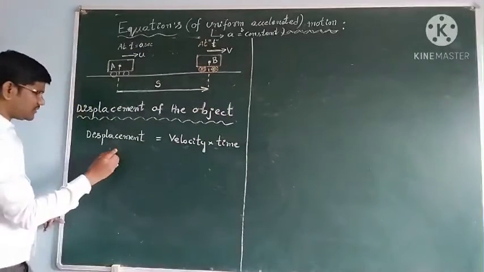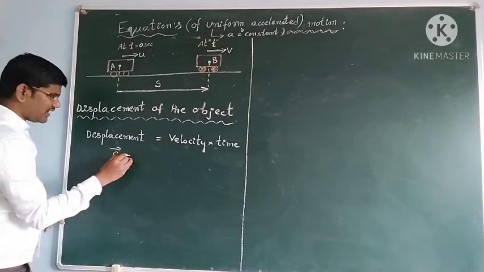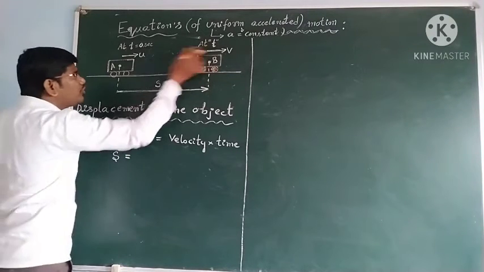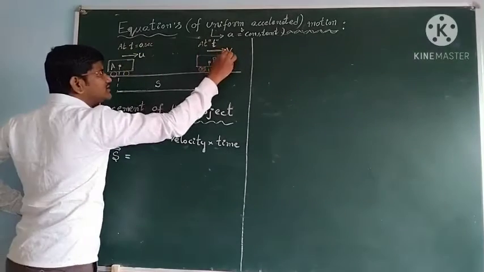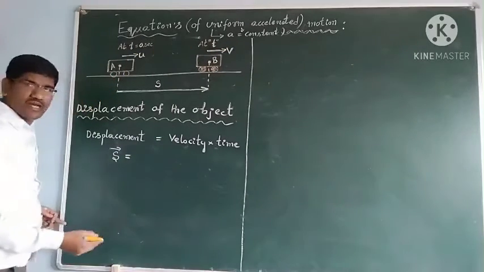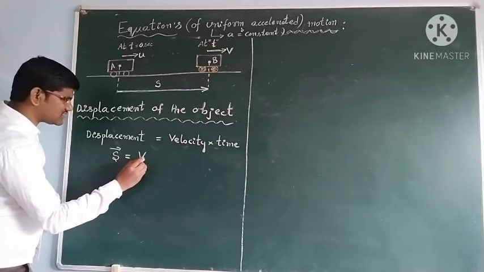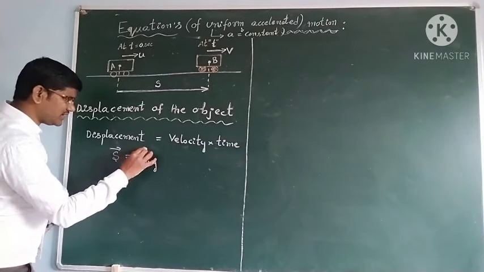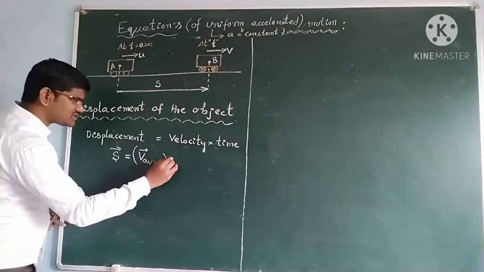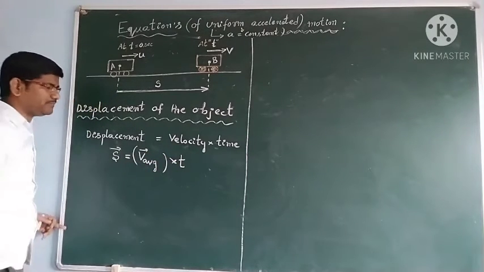So for displacement I will write s bar is equal to velocity, but I have two velocities here, one is u and another one is v. So we should take the average velocity of them. So average velocity into, what will you write students? Time taken t.